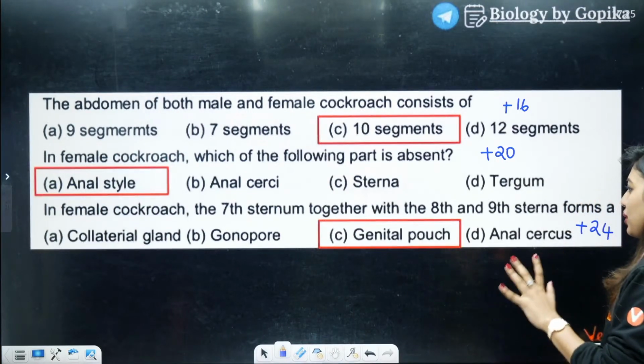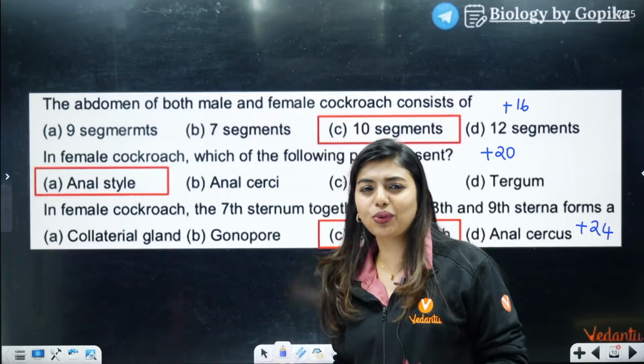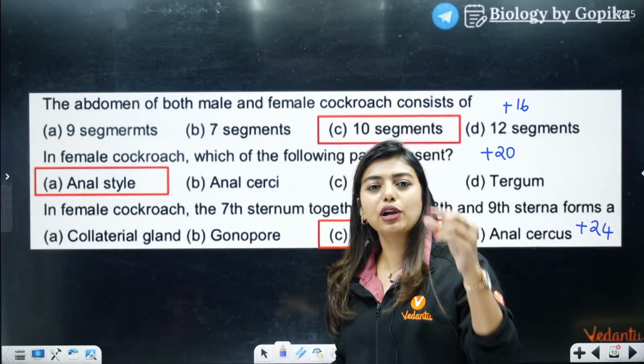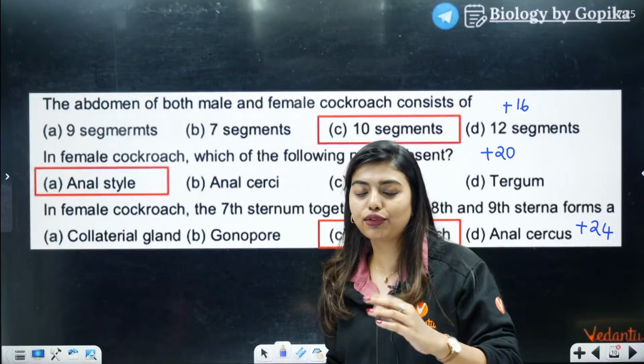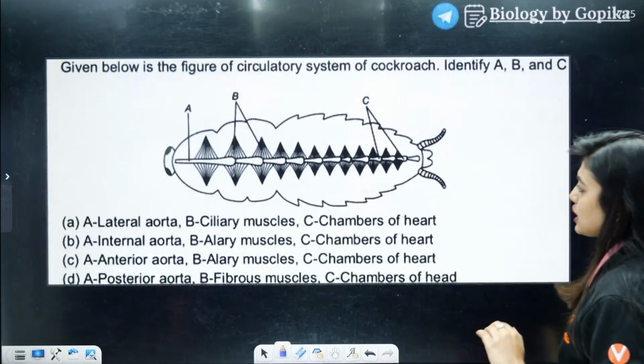Because I know the questions are very easy. I tried finding a lot of difficult questions, but there's no question. Whatever is there, the difficult part was from earthworm, but earthworm is deleted for you, so there's no point of doing earthworm. Okay, very good. Moving on to the next question.